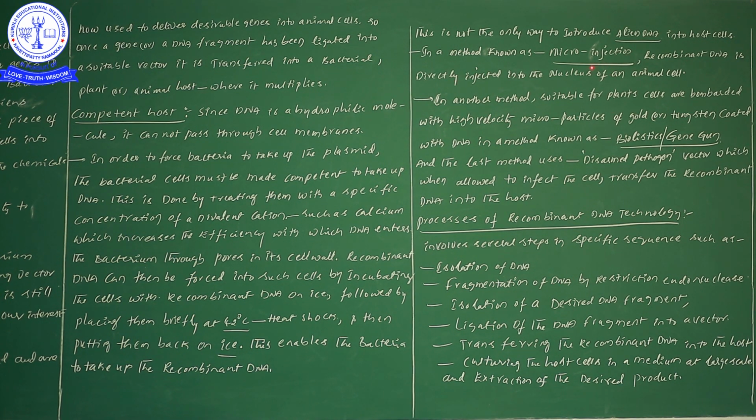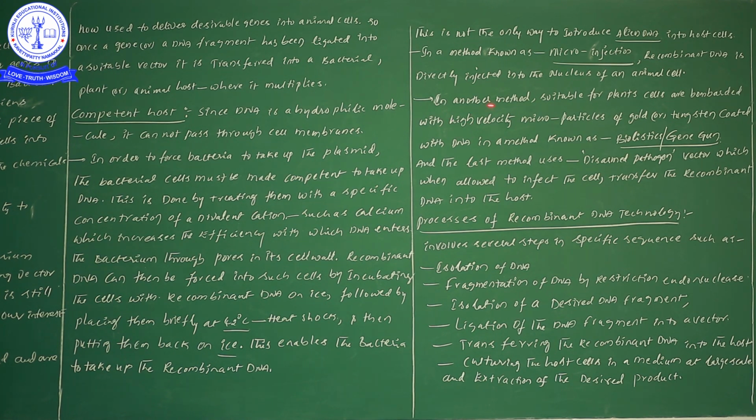The first method is microinjection. In microinjection, the recombinant DNA is directly injected into the nucleus of an animal cell. So this microinjection step is meant for animal cells. If you would like to incorporate any kind of foreign gene into animals, what is the best method you can follow? That is microinjection. By using the microinjection method, the recombinant DNA is directly injected into the nucleus of the animal cell. This point is important for NEET examinations.